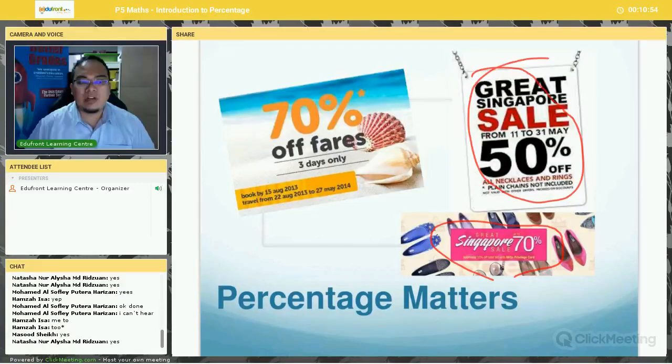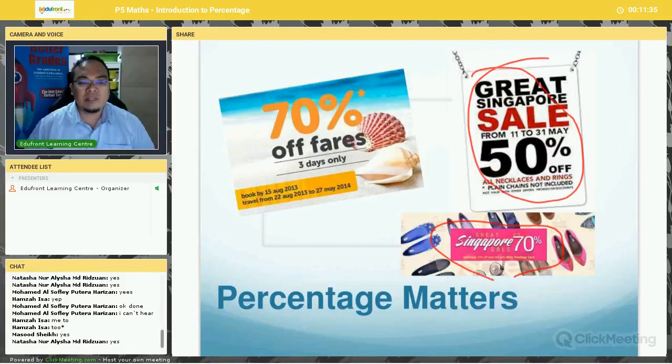So it's very important that you understand the concepts of percentage very well, because a lot of salespersons or marketers, or businesses, use percentage to make a certain product look very cheap, to make a certain product have lots of discount, or to manipulate certain figures so that the data looks very impressive. So you must really understand the meaning of percentage so that you will not be cheated or be misled into understanding data wrongly.